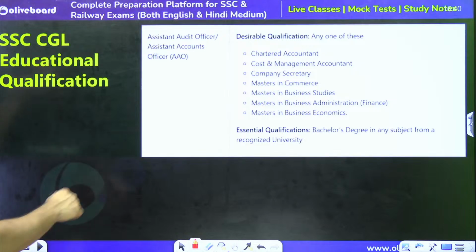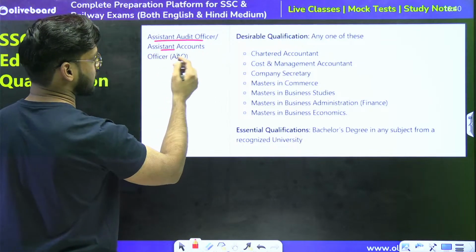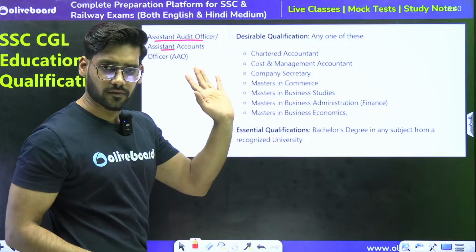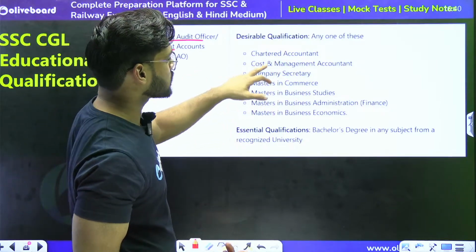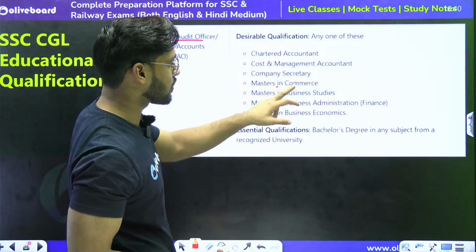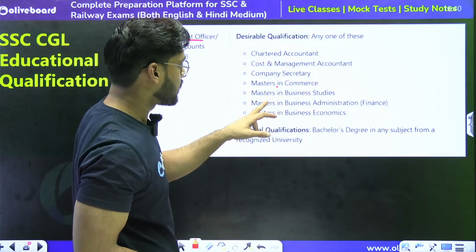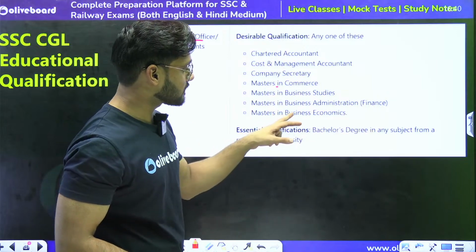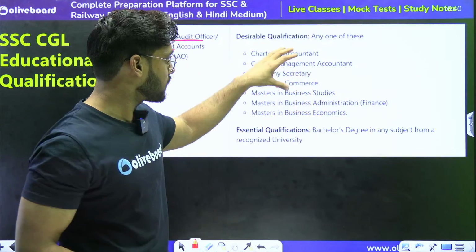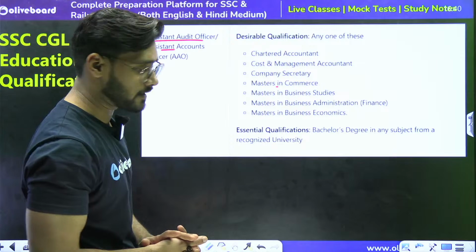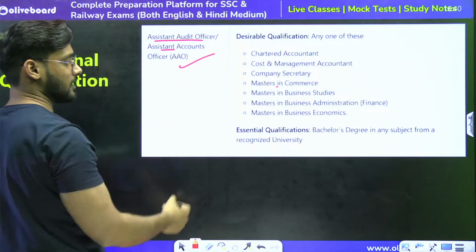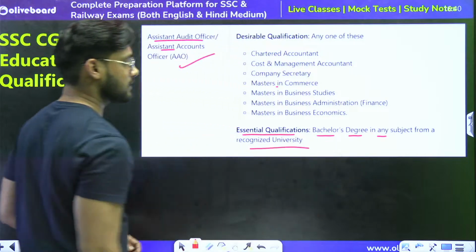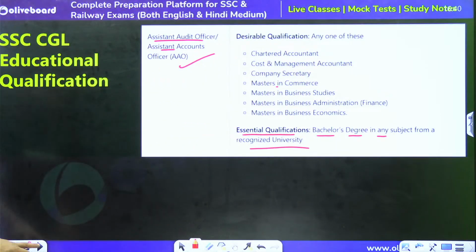Then we have the posts of assistant audit officer and assistant account officer. There is a desirable qualification; any one of these we should have: CA or cost and management accountant, CS, masters in commerce, masters in business studies, or masters in business administration, especially in finance, and masters in business economics. Any of these, not all of these. If you are eligible, then you can apply for this AO post. The essential qualification is a bachelor's degree in any subject from a recognized university. There should be a bachelor's degree.